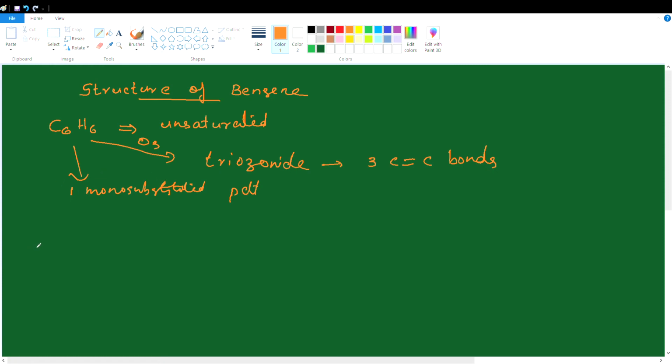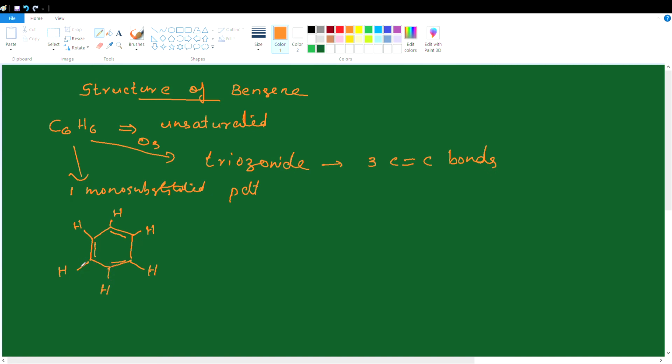On the basis of these observations, Friedrich August Kekule in 1865 proposed a structure for benzene. The structure proposed by Kekule contained a hexagon of carbon atoms with alternate carbon double bond and single bond. Each carbon atom contained 1 hydrogen. The benzene ring contains 3 double bonds at alternate positions, each carbon with a hydrogen atom, 6 carbon, 6 hydrogen. This is called the Kekule structure.